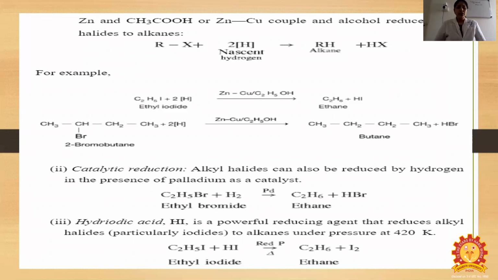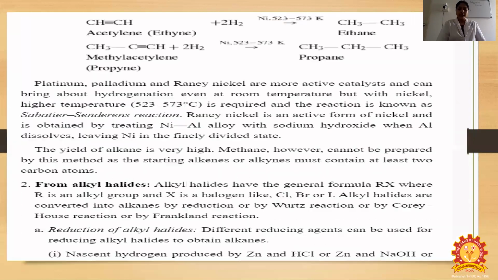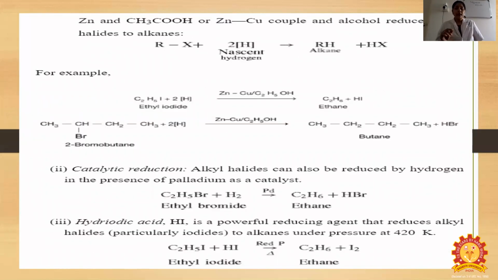It is done by Wurtz as well as Corey-House as well as Frankland reaction. Here we are using zinc metal and then copper with ethyl alcohol. In catalytic reduction we are using palladium as a catalyst. Alkyl halides can also be reduced by hydrogen in the presence of palladium as a catalyst. C2H5Br plus H2 gives C2H6 plus HBr.